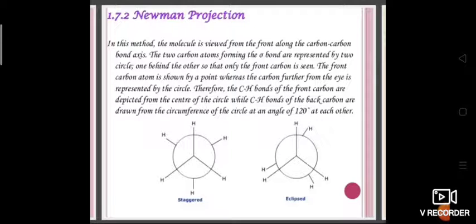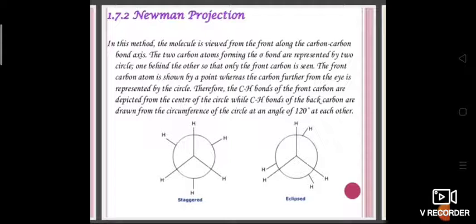Next, Newman projection. In this projection, the front carbon is represented by a point and the 3 hydrogen atoms attached to it by 3 lines attached to the point at an angle of 120 degrees from each other. The rear carbon is shown by a circle and 3 shorter lines arising from the circle at an angle of 120 degrees to each other.